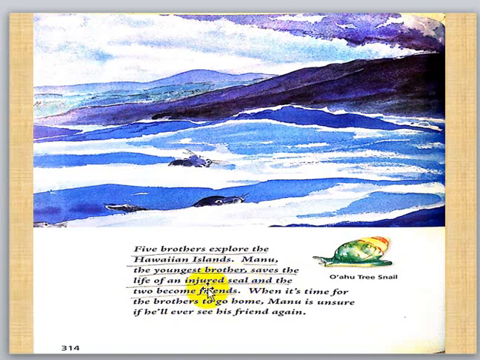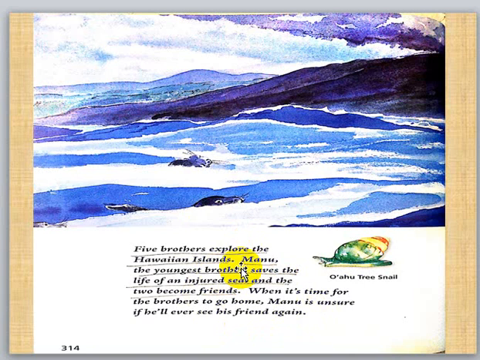When he saved his life, they became friends, and in turn the seal saved Manu's life when he fell in the sea because of the lava of the volcano. When it's time for the brothers to go home, Manu is unsure if he will ever see his friend again. This is a quick summary of this story.